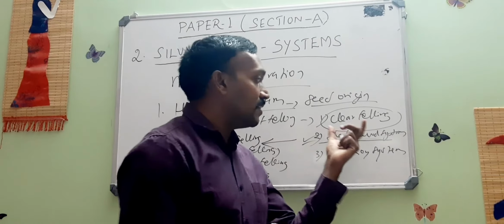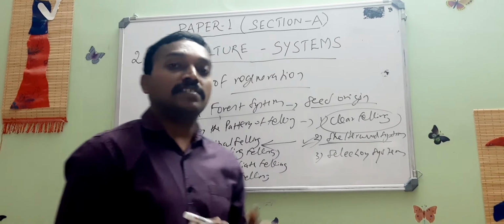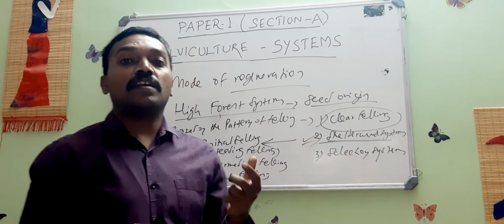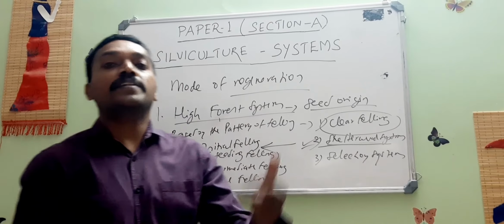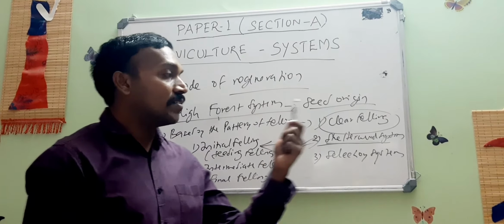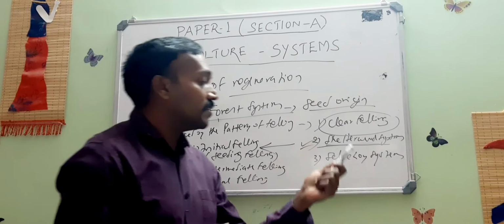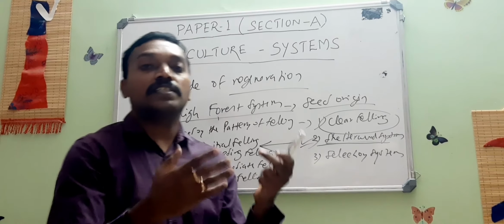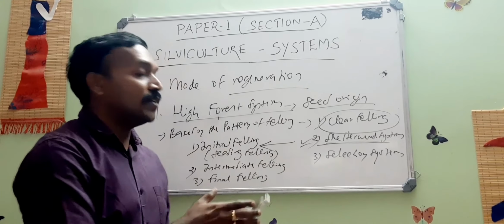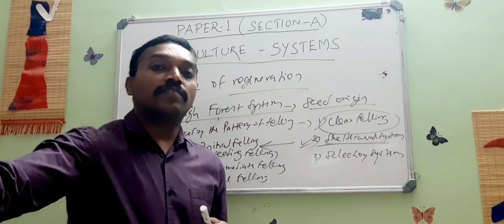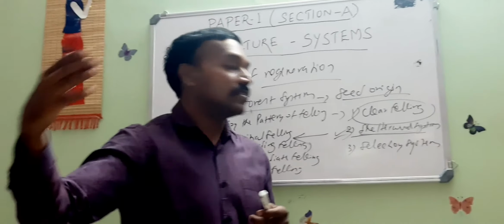Unlike the clear felling system, in the shelterwood system trees are harvested in a paced manner. It is not harvested in a single time. The felling is concentrated only for a particular period, and then takes place again after some years.